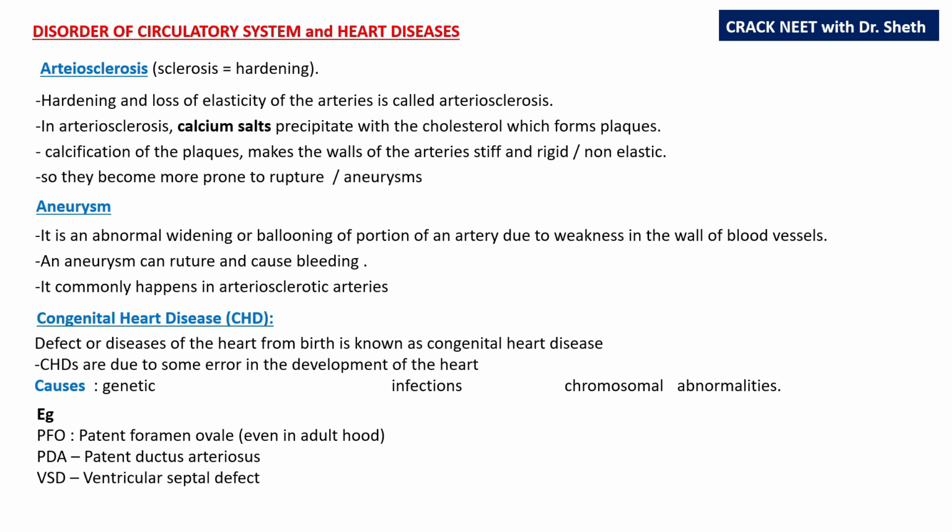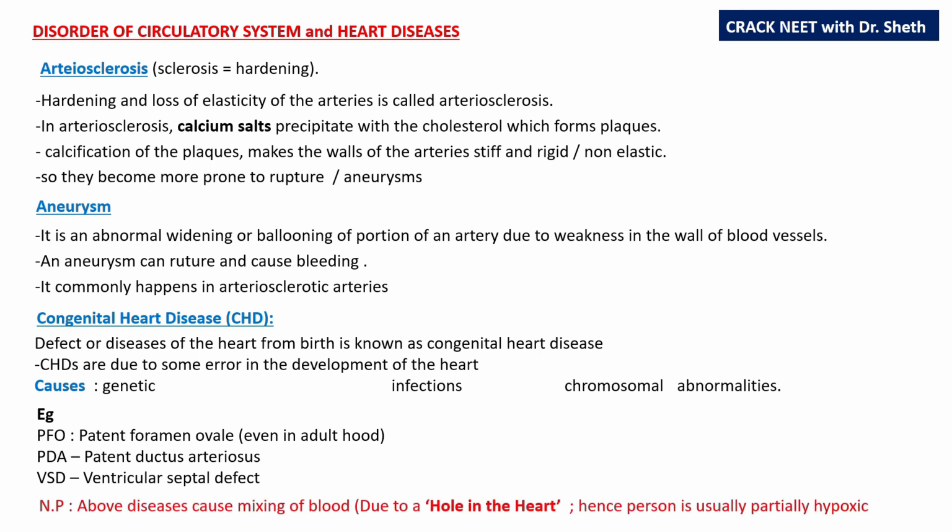The left ventricle has higher pressure, the right ventricle has lower pressure. So if there is a hole between the ventricles, there will be mixing of blood from the left ventricle to the right ventricle. Again, this will cause mixing, so there will be hypoxic or mixed blood reaching the child. So these examples of congenital heart disease are actually holes in the heart, in the colloquial term, and here there is mixing and partially hypoxic blood reaching the child.